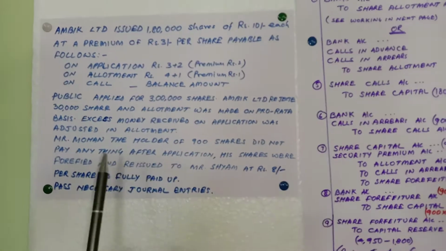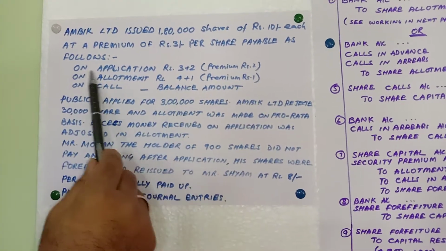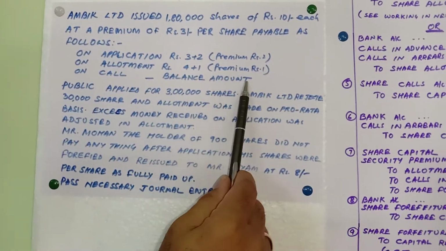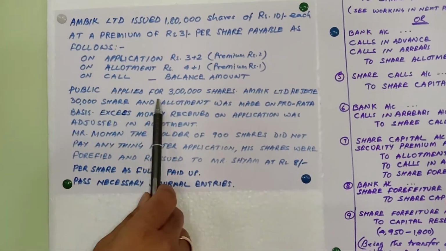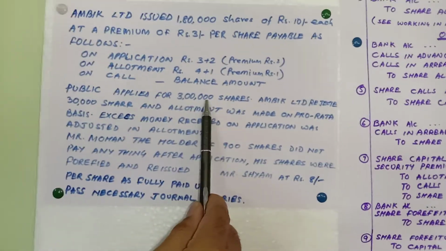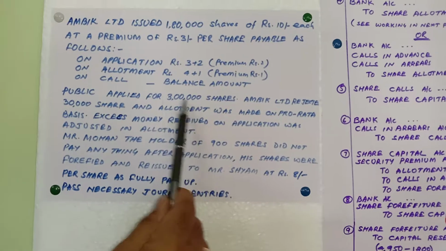So what will be the balance? You can calculate 5 plus 5, 10. And what is the total cost of our share? 13 rupees. So 3 rupees will be the balance amount which is hidden. The public applied for 3,00,000 shares. 3,00,000 shares is oversubscribed. What is our issued capital? 1,80,000. So this is oversubscribed.